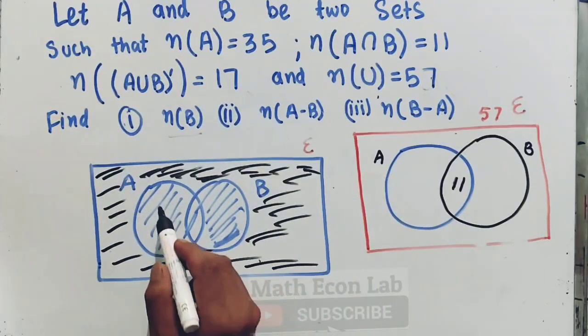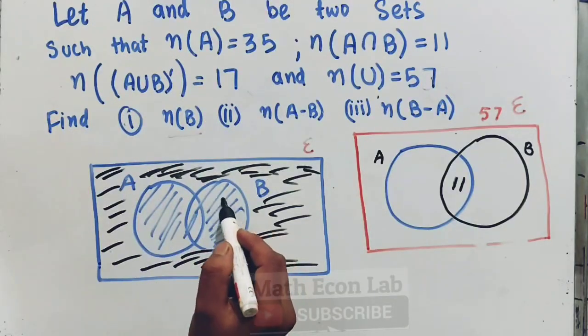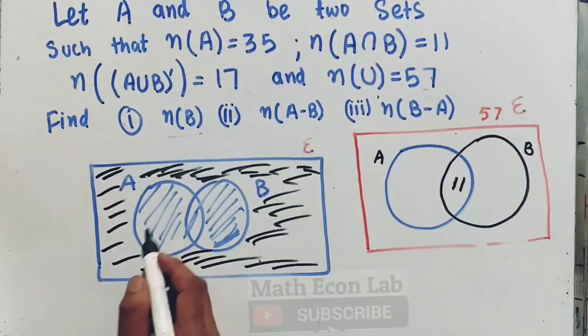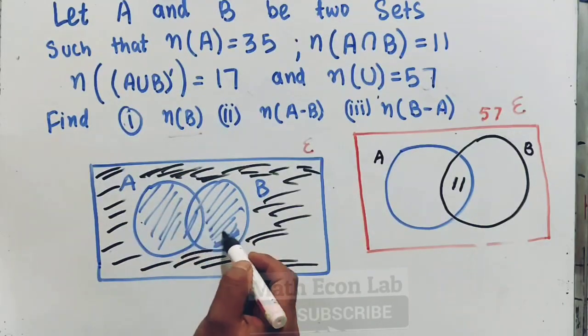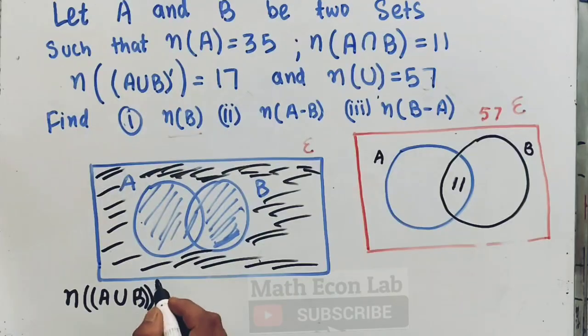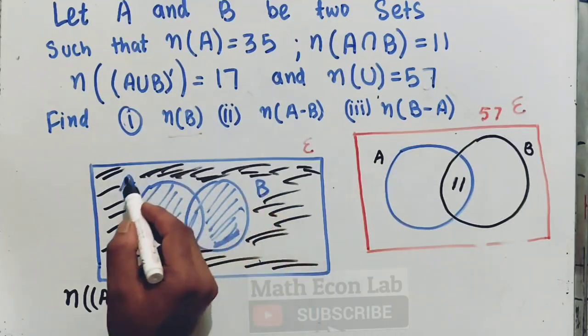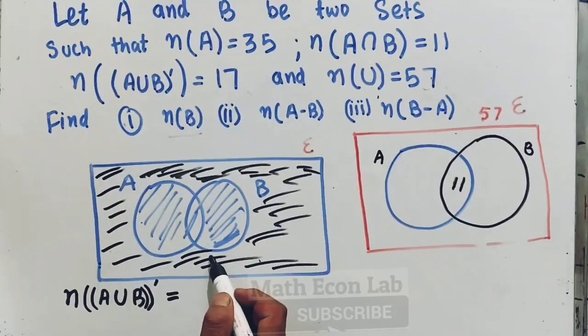We need to find A union B first. What will be the number of elements present in this blue shaded region? The region outside the blue region is denoted by A union B whole complement.